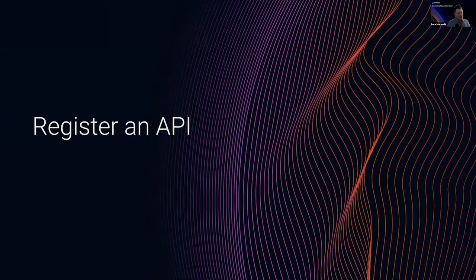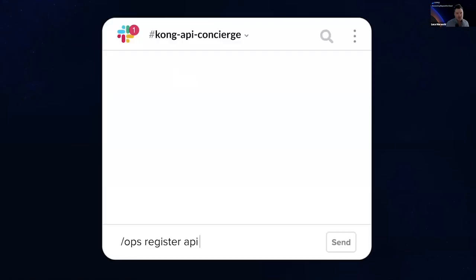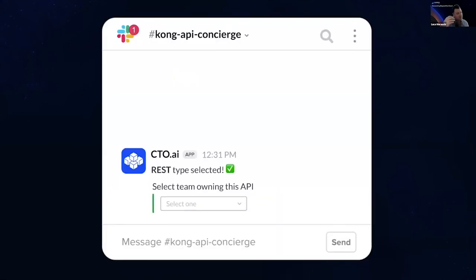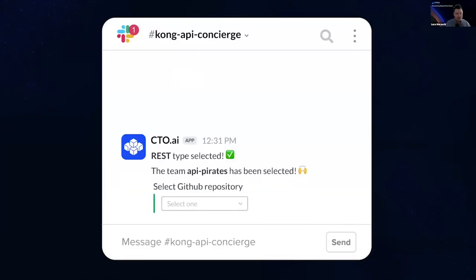So let's look at the journey of registering an API, right? So what happens is that you go in your Kong API concierge, you type ops register API, and your journey starts, right? Let's look at what kind of API. Oh, it's a REST API. Let's start to look into the team that is owning this API. Let's call them API Pirates, right? And let's connect it with a GitHub repository. And in this case, we call this fictional company Duffy Enterprises. And the name of the API is going to be Party Management API, right?